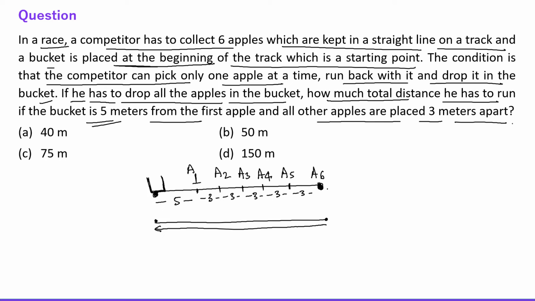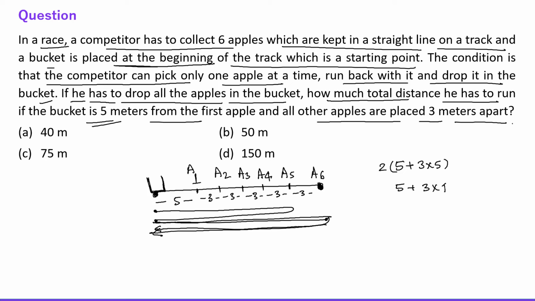So what distance is he traveling? He is traveling 5 plus 3 into 5, and into 2, because he is going from here to here and coming back also. So this is 2. Then he is going from the starting point to this place A5 and coming back, so this is 5 plus 3 into 4, right?